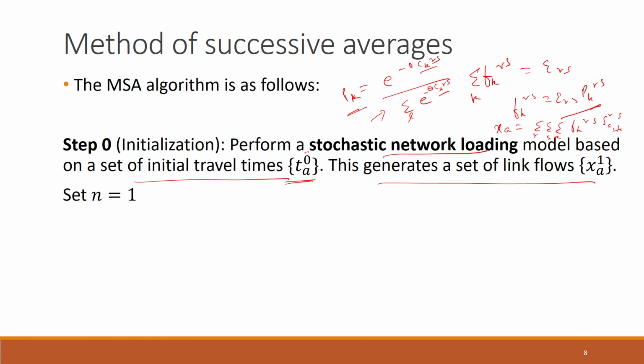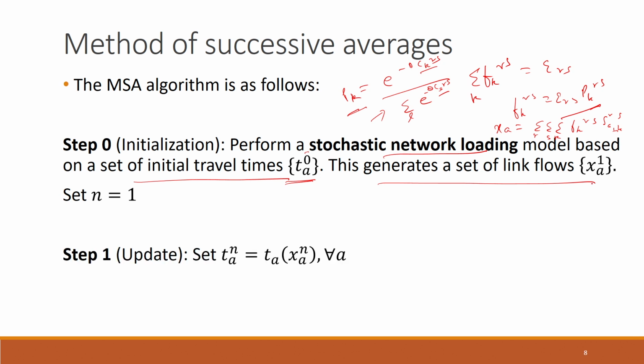Actually, stochastic network loading is an extension, or more generalization, of the all or nothing assignment. If there is no uncertainty in the travel times on the network, the solution of the stochastic network loading will give exactly the solution that you would get from all or nothing assignment.